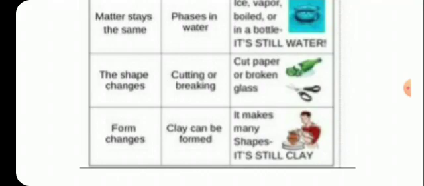Here only the form changes. So children, is it clear to you? Matter remains the same. Though the shape changes, though the form changes, there is no new formation of substance. No new substance is formed, and the composition of the substance remains the same. It does not change in physical change. Clear?